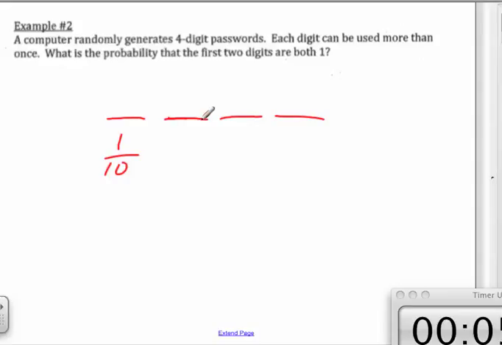Well, hey, let me ask you this. What's the probability that I'm going to get a 1 and then a 1? Cole? 1 out of 9. No. He didn't listen to my trick question. If I can't use numbers over and over again, what's the probability that I'm going to get a 1 and then a 1? Cole? 0, right? Because I can't use them again.